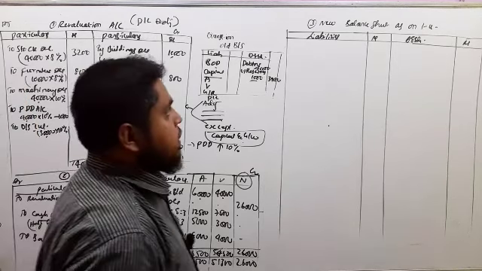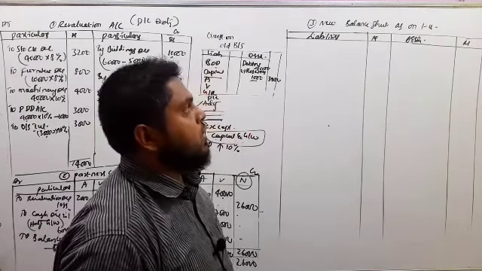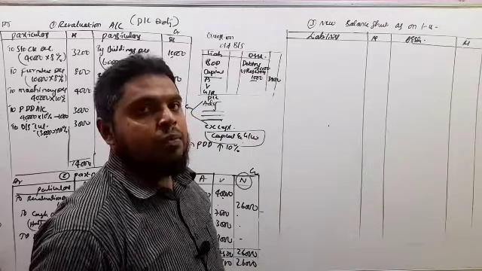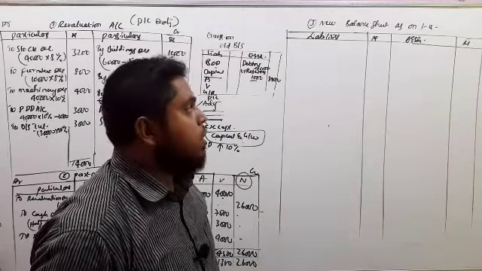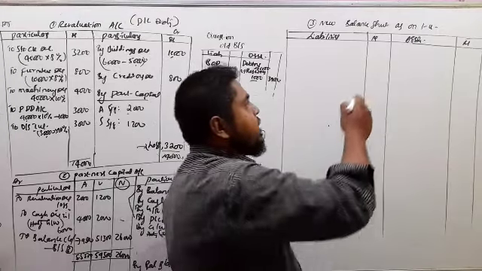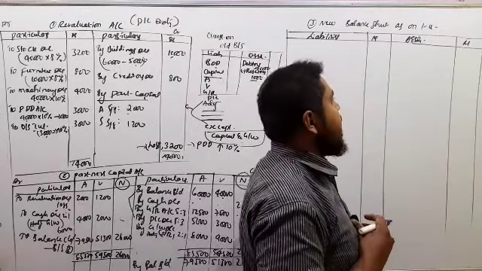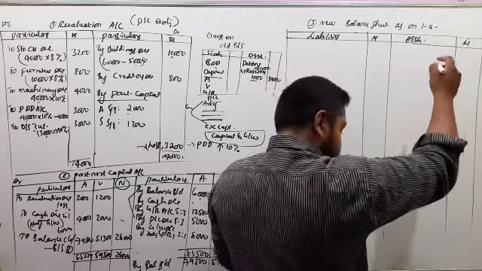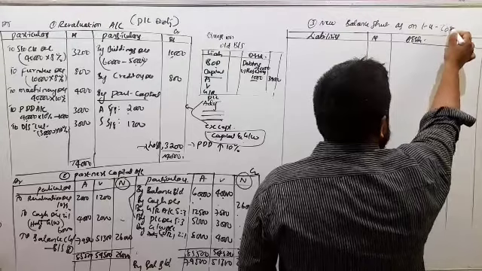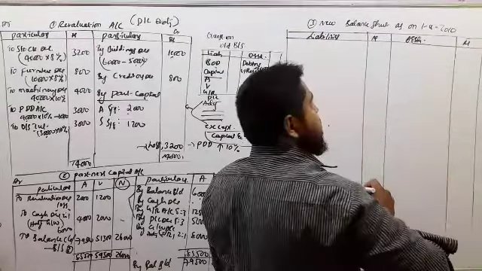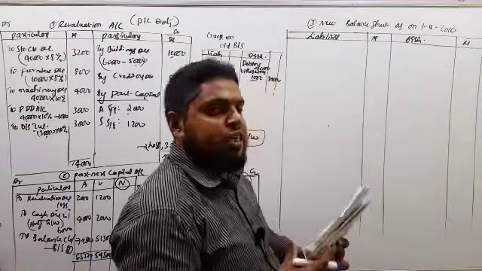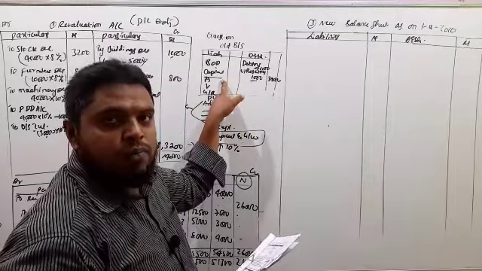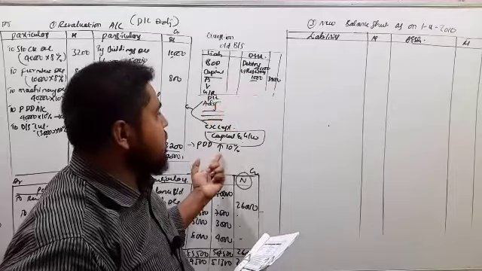Now the third step is a new balance sheet. So this new balance sheet is a opening balance sheet of the new firm. So new balance sheet as on 1/4/2010, the opening date we have to write here. So this new balance sheet prepared with the help of old balance sheet along with the adjustment.